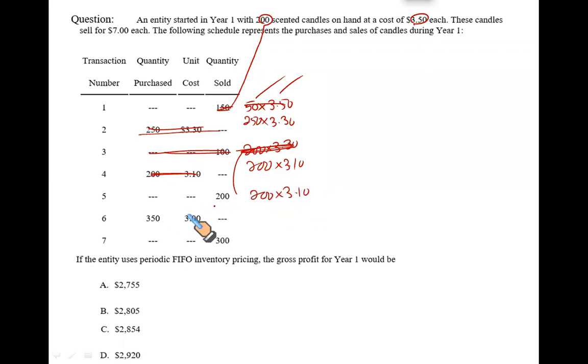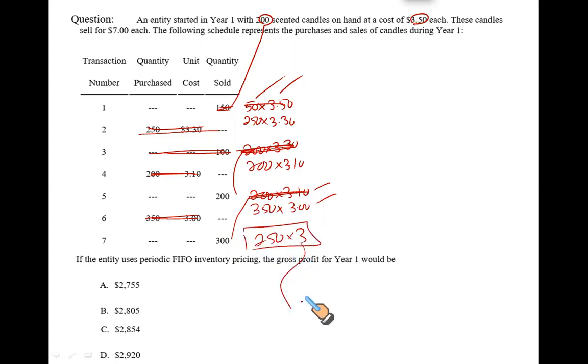Now, when I purchase these 350 units again, these 350 units are at the rate of 3.00. Record updated. I have two types of inventory. And when I sell these 300 units, they will be sold from 200 from this and 100 from this. Thereby, I am left with only 250 units at the rate of 3. And that is the reason, gentlemen, you get 750, which was the same as per your FIFO periodic.